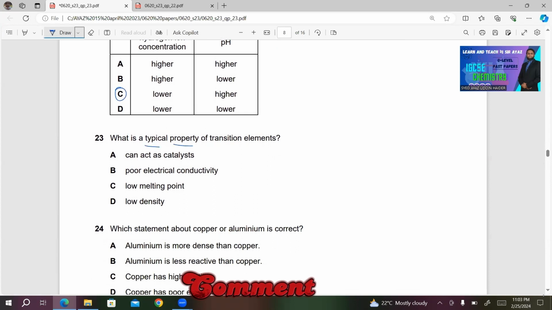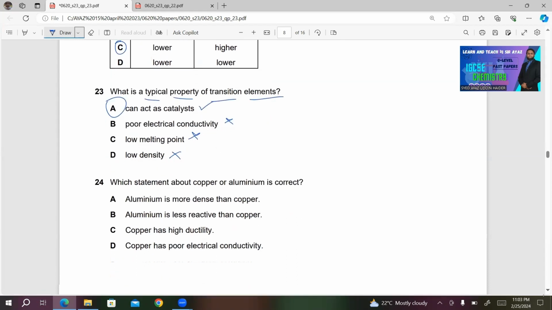What is a typical property of transition element? A, can act as catalyst. This is correct. B, poor electrical conductivity. This is wrong. Low melting point. This is also wrong. Low density. This is also incorrect. So A will be the right answer for MCQ number 23.